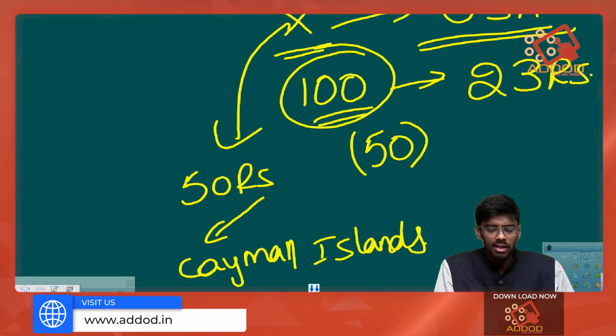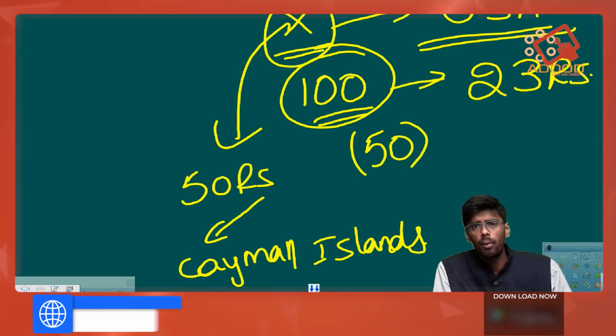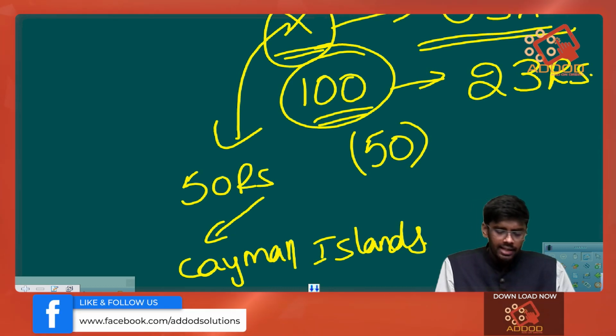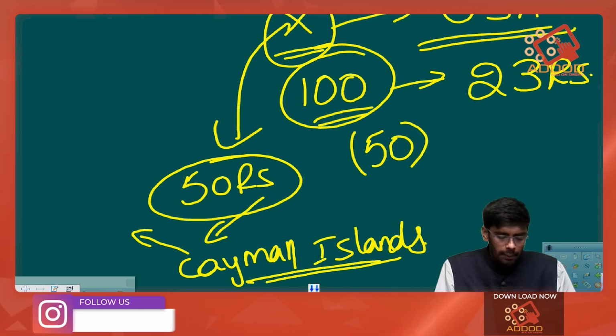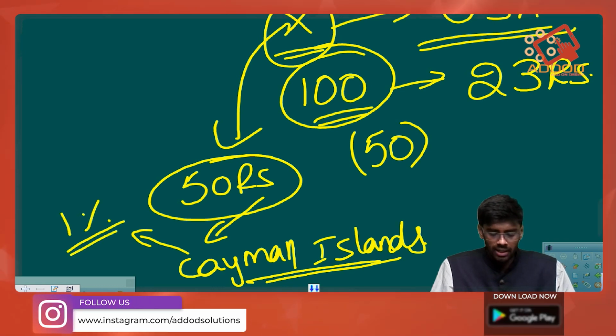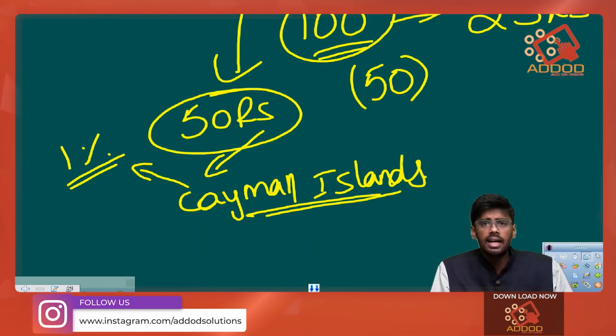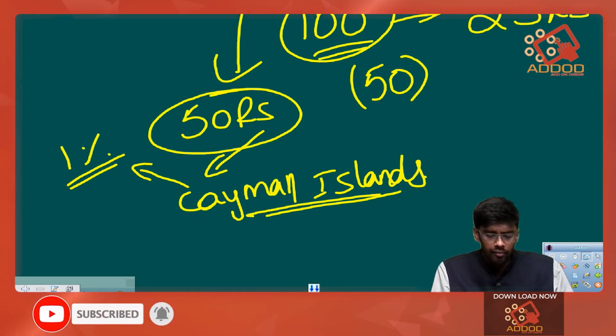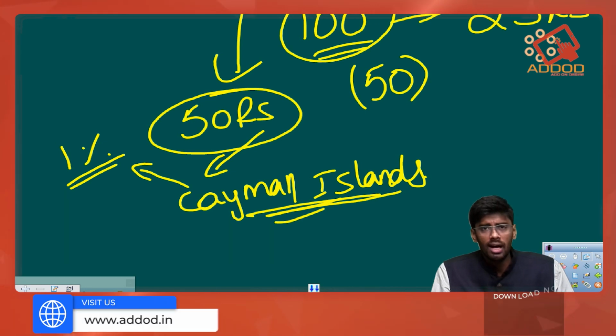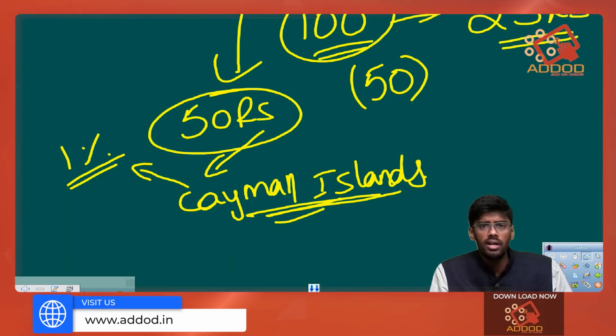So why is company X shifting a part of its profit? It is because the Cayman Islands might only have a 1% tax rate. That means if it earns 100 rupees, it will only have to pay 1 rupee if headquartered there, whereas if headquartered in the United States, it might have to pay 23%.